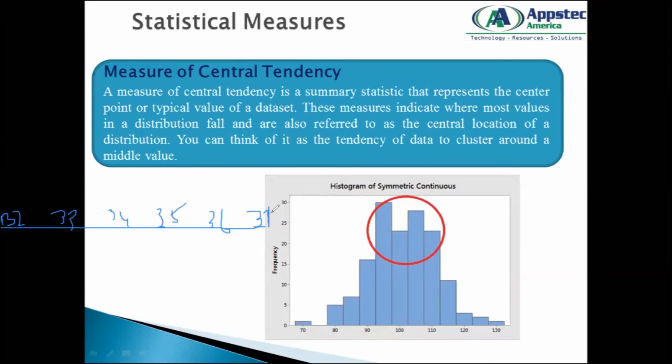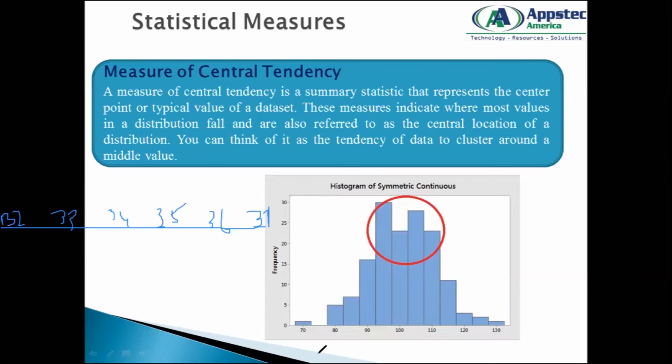Whenever you measure anything of the same kind, here the kind is temperature, a fairly large amount of measurements will tend to cluster within the range of the middle value. That is called central tendency or measurement of central tendency in statistics.